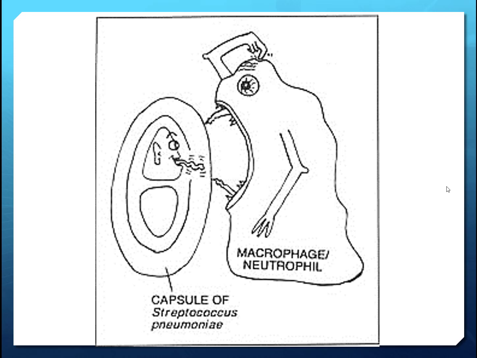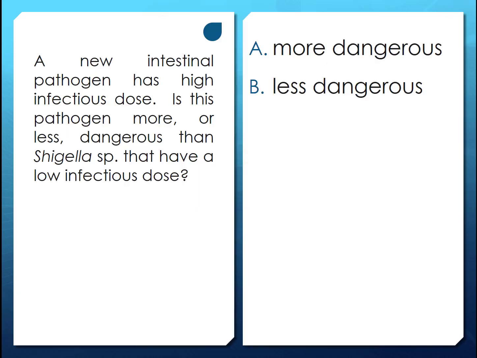Okay, so let's just recap. I know I talked fast, but let's see if you got this concept down. All right, a new intestinal pathogen has a high infectious dose. Is this new pathogen more or less dangerous than Shigella, because Shigella has a very low infectious dose?